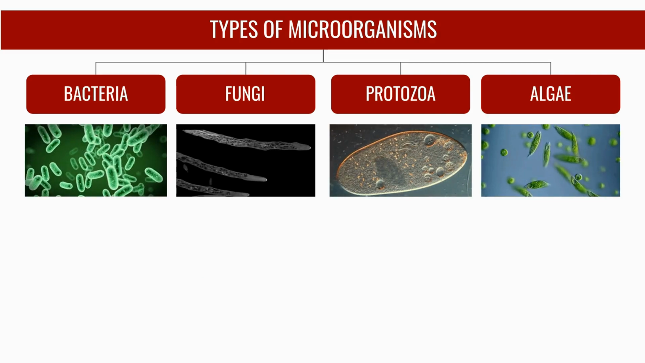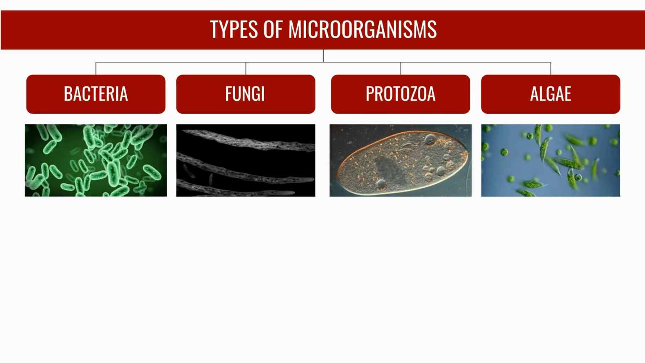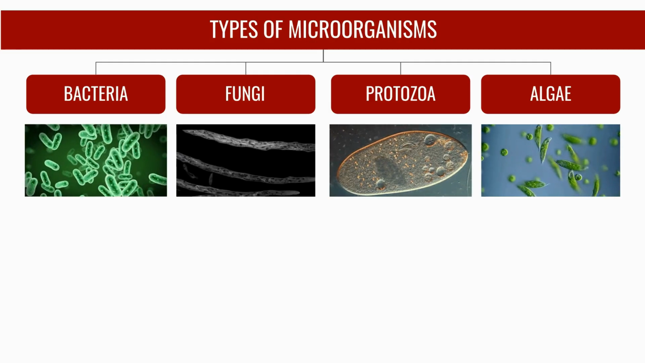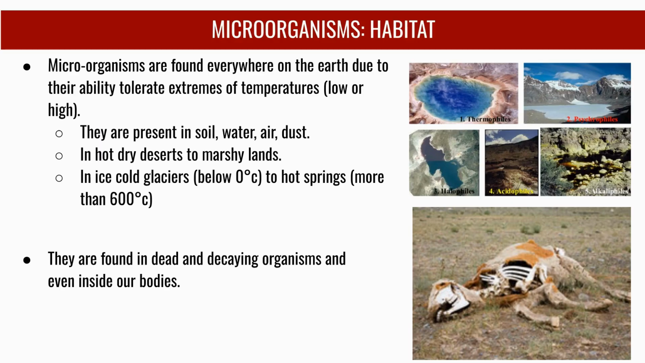There are several types of microorganisms, including bacteria, fungi, protozoa, and algae. Each type has distinct characteristics and appearance. Microorganisms are found everywhere on Earth because they can tolerate extreme temperatures. They are present in soil, water, air, and dust, from hot deserts and hot springs to ice-cold glaciers. They are also found in dead and decaying organisms, and even inside our bodies.